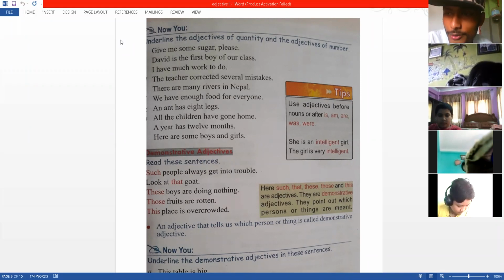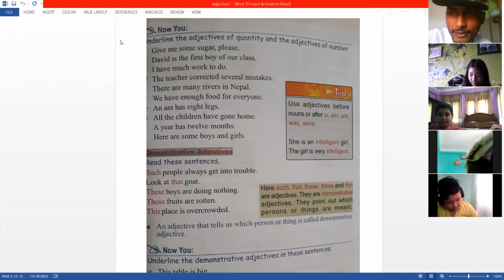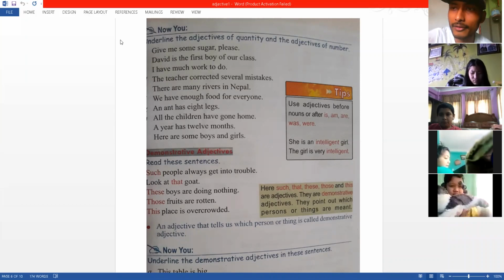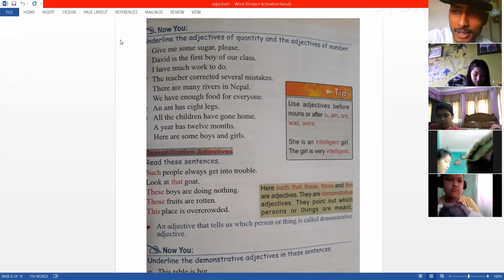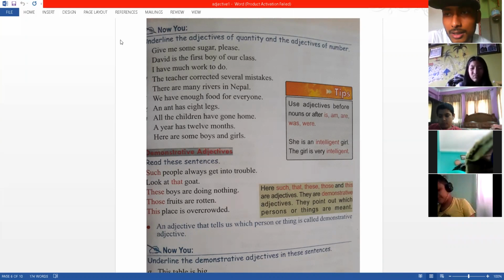So with the adjective, you just need to ask, is that adjective talking about the number of sugar or just the quantity of sugar? Not talking about how many sugars, just talking about how much sugar. You're mute, but okay. So this is the difference, right? Adjective talks about a noun. If it talks about the number of that noun, then it's called adjective of number. If it talks about quantity only, not number, it doesn't say how many, it just says how much, what can't be counted, in that case we are taking quantity. Does that help? Does that make things clear?